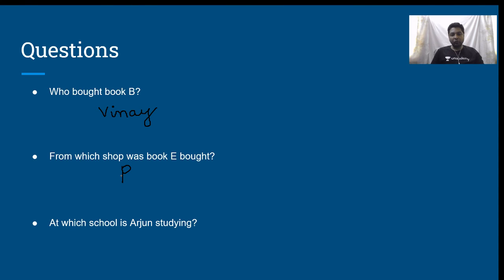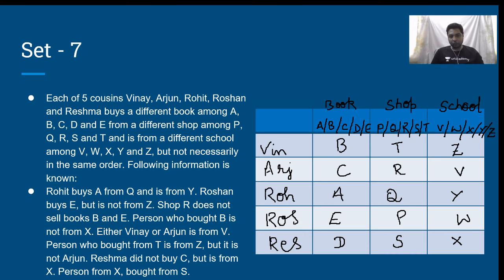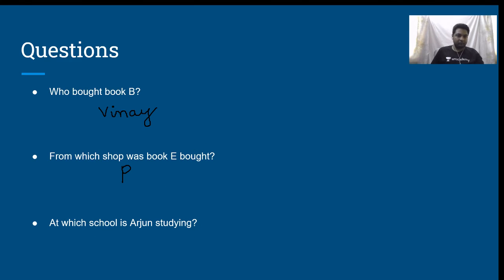At which school is Arjun studying? Arjun is studying at school B. That's it. It's as simple as that. Is that clear?